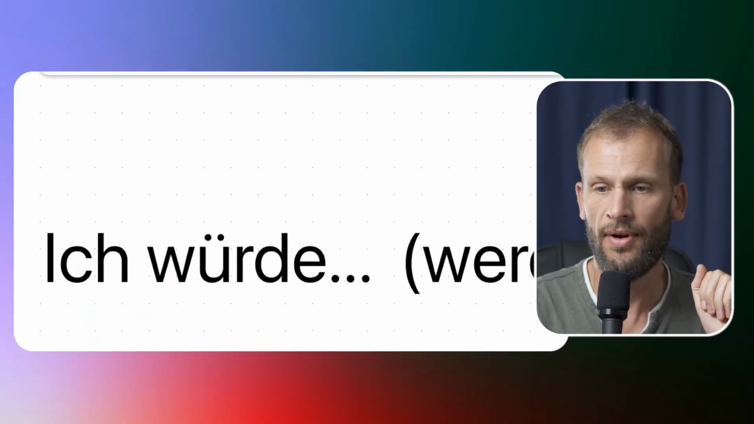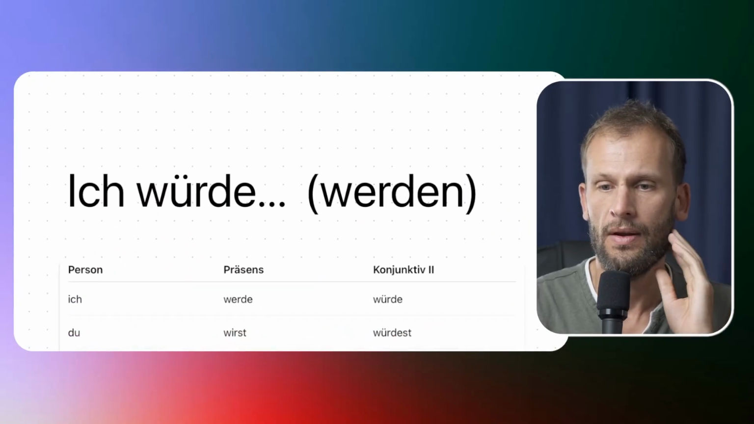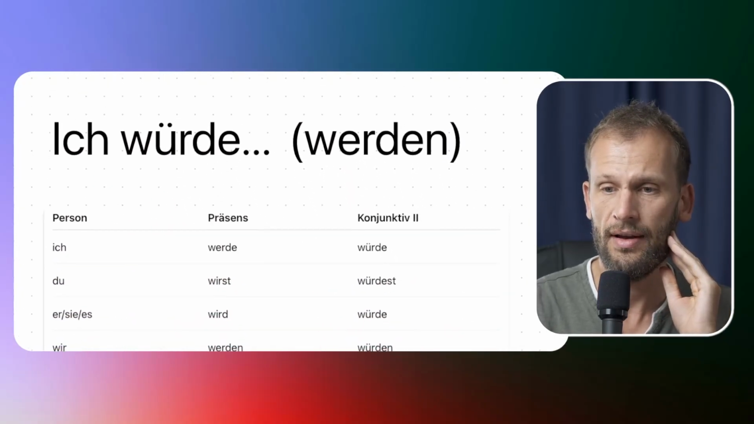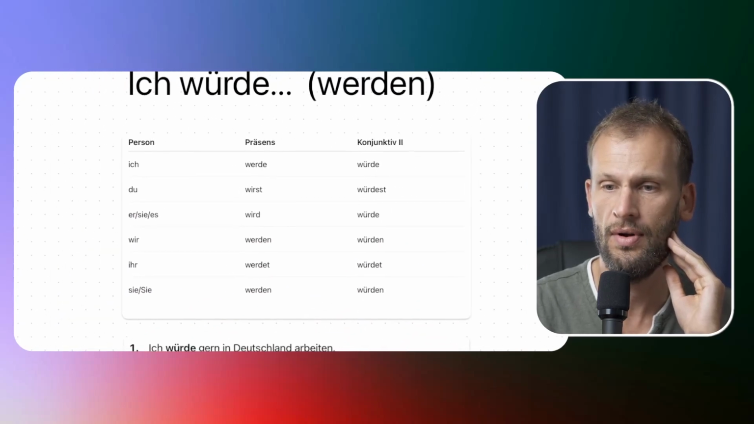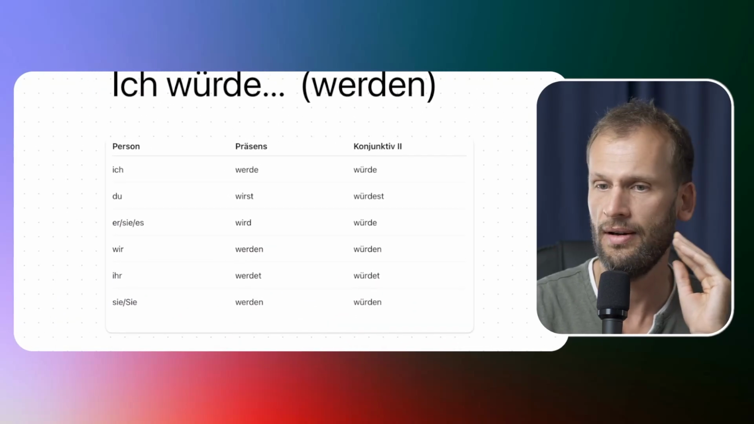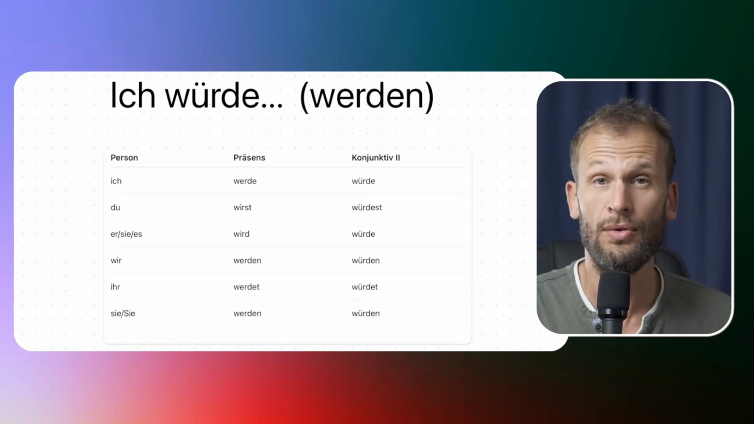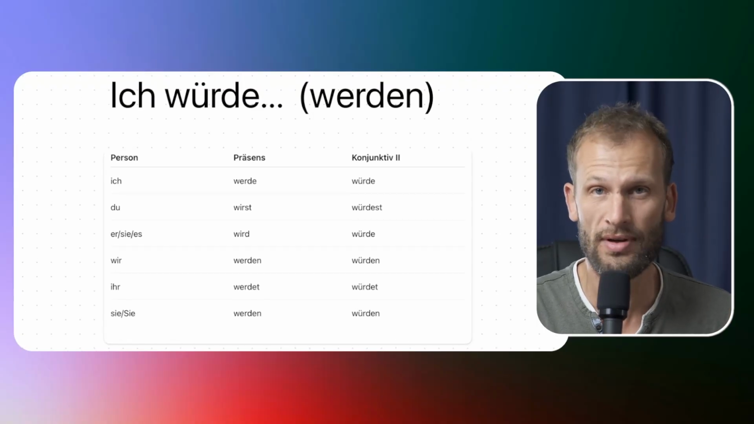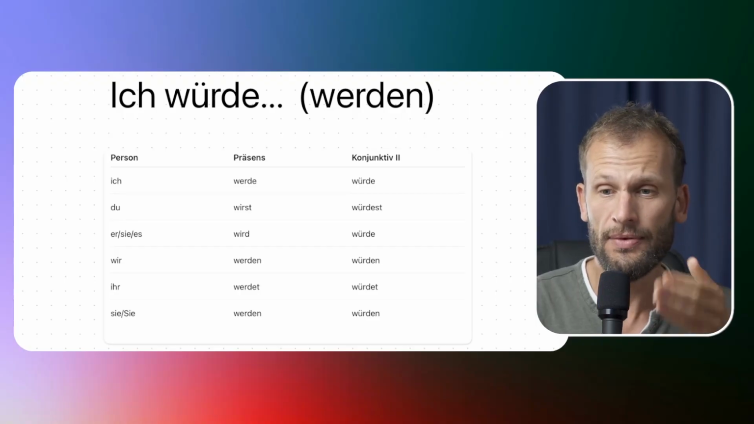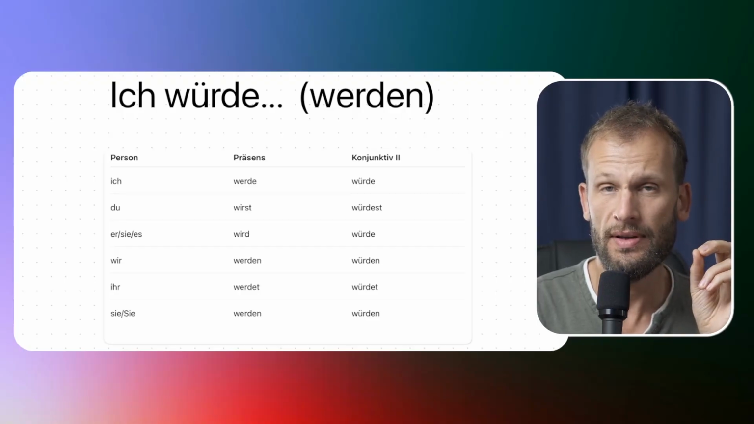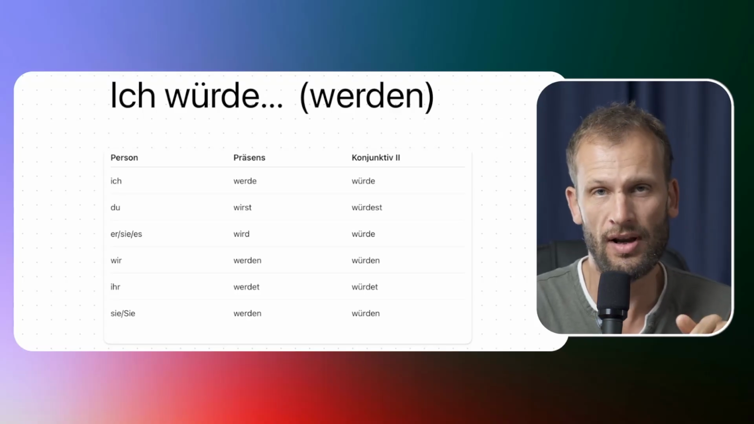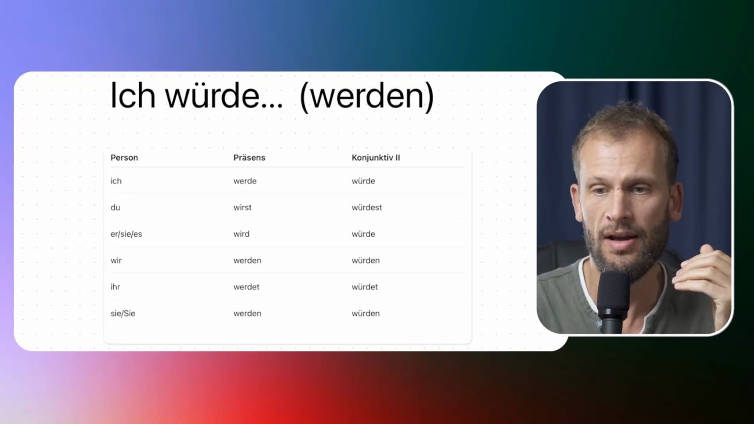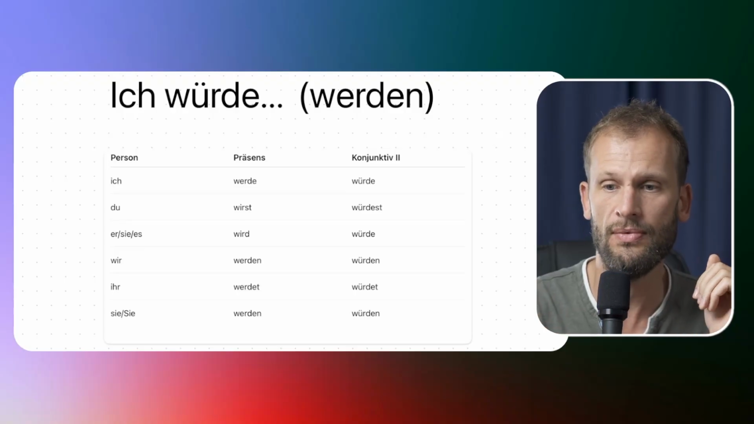Now, the last verb for today is ich würde. And that's the Konjunktiv 2 form for werden. Again, let's go through all the Konjunktiv 2 forms here. Ich würde, du würdest, er, sie, es würde, wir würden, ihr würdet, sie würden. Again, these forms, they come from the infinitive werden, and werden is to become or to get, like to become ill or to get ill. So something changes. That's when we use werden.